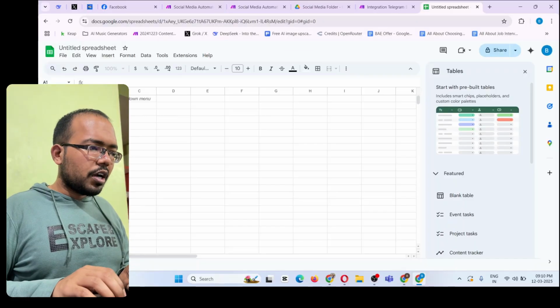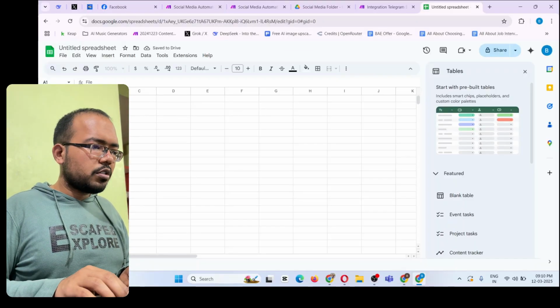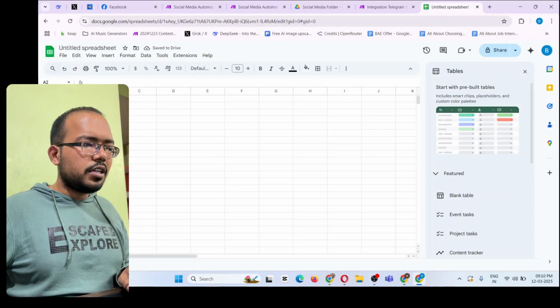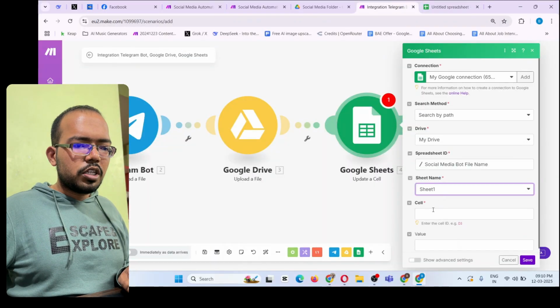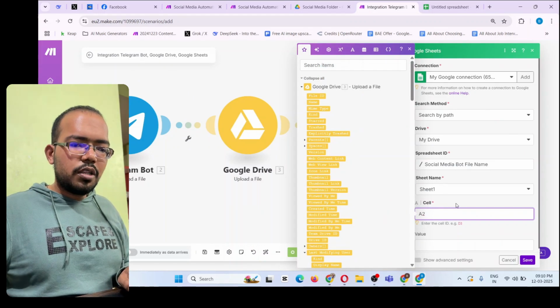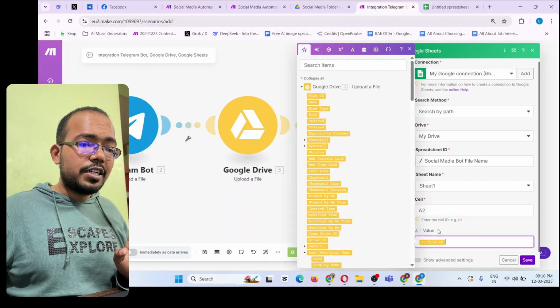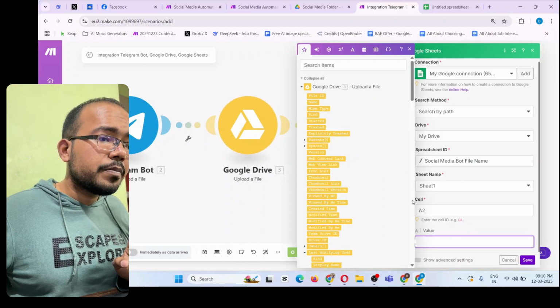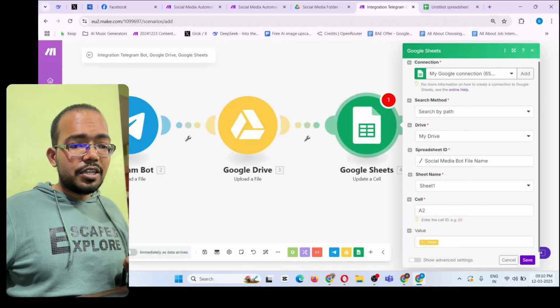Here you have to give a trigger, or you can say the heading. So I will say the file name, and then this will be your file cell. Okay, so once you do that, in the sheet name, choose Sheet1, and in the cell, just manually type A2, nothing else, simply type A2 and done. In the value, you have to give the file ID. Sorry, not file ID, but the file name. That's it. That's all you have to do, and then it's done.